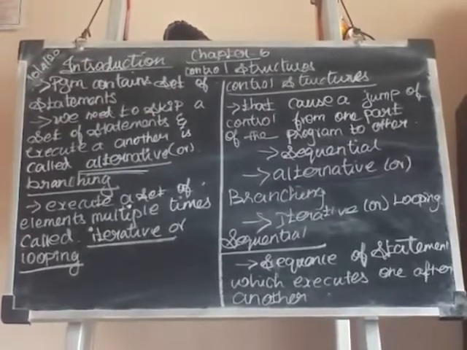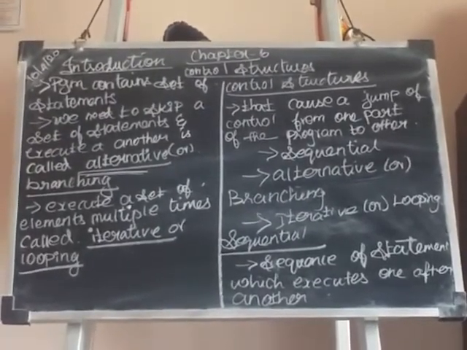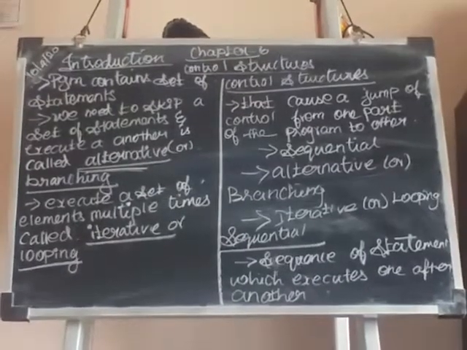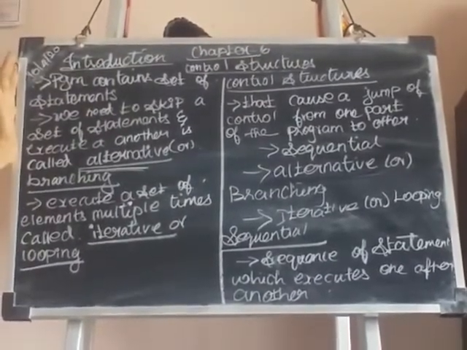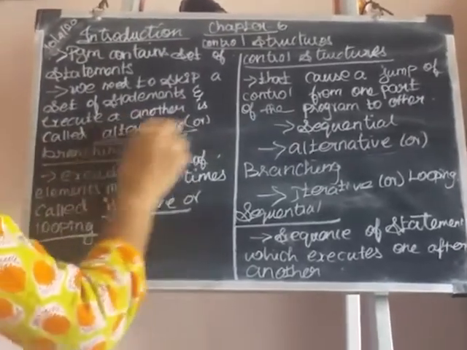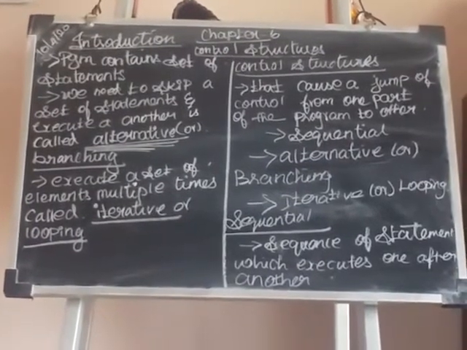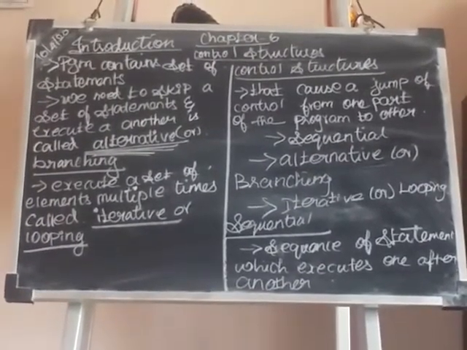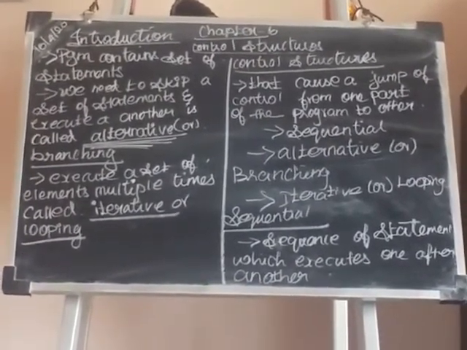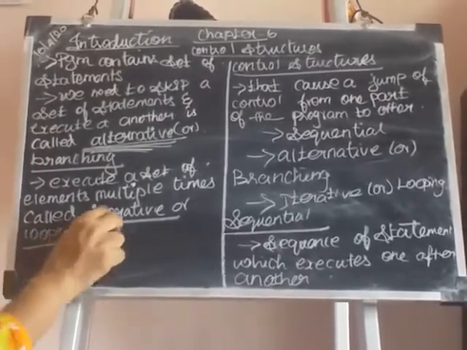In some circumstances we need to skip some things, even in our day-to-day life. Likewise in a programming language, we need to skip some things and move ahead to another thing. That kind of thing is known as alternative or branching. Suppose we execute a set of things, that means we are doing 10 works at a time, that is known as iterative or looping.